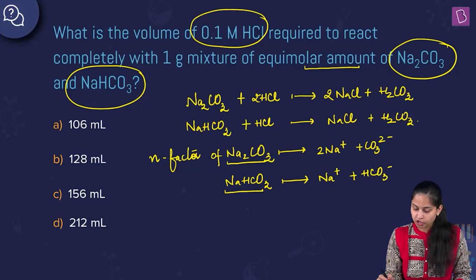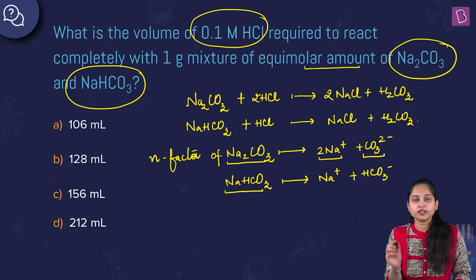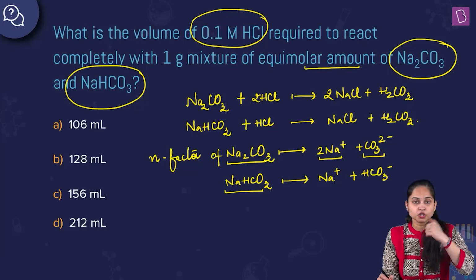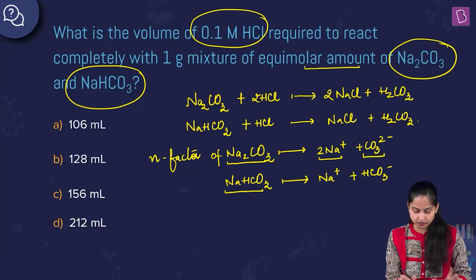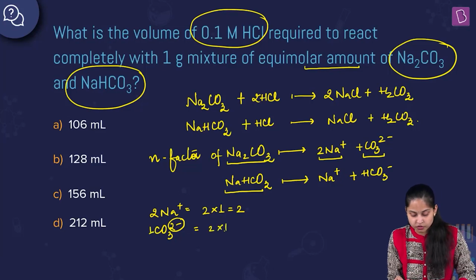For Na2CO3, I have 2 Na positive and CO3 2 negative. The charge on the cation is plus 1, but it is twice in number, so 2 into 1, which is equal to 2. And for the anion CO3 2 negative, the charge present is 2 and it is only 1 mole, so it will be 2 into 1, which is equal to 2.